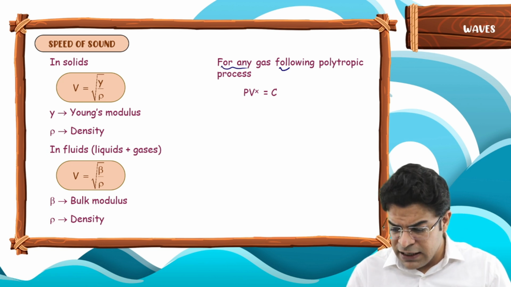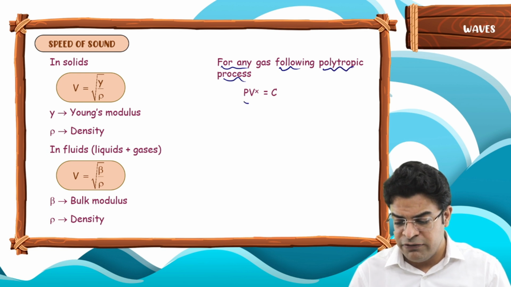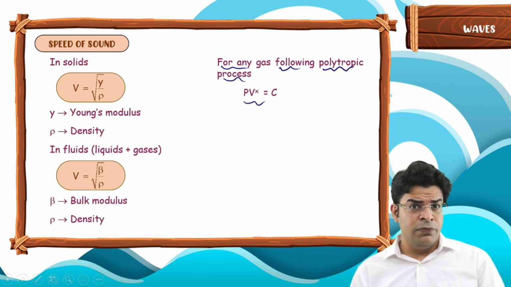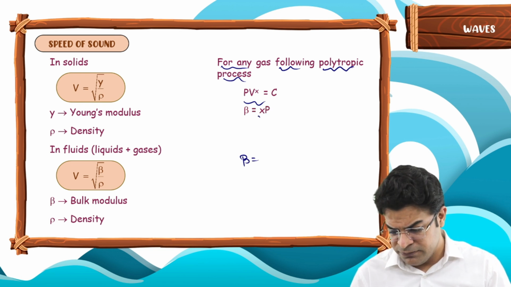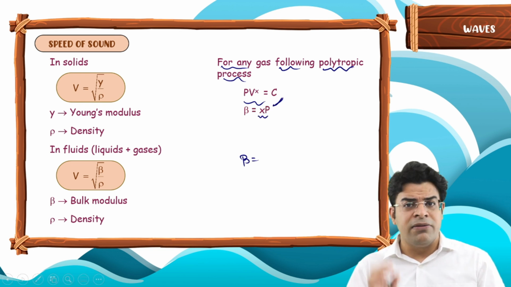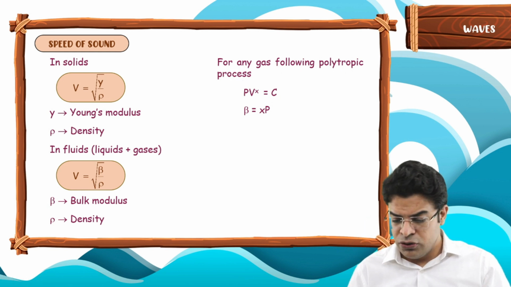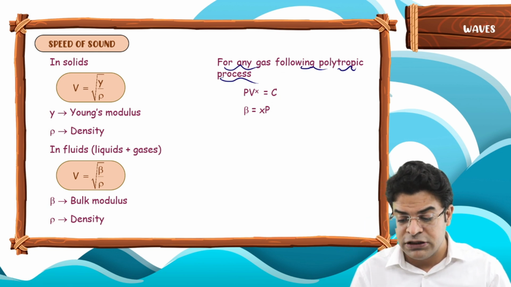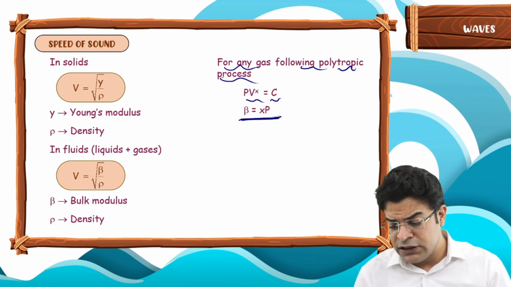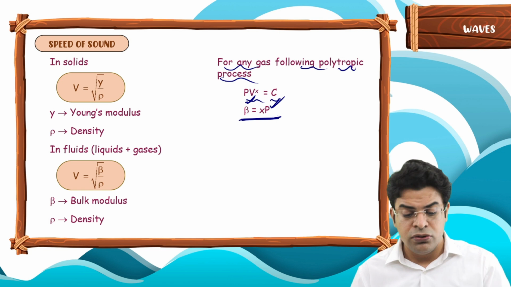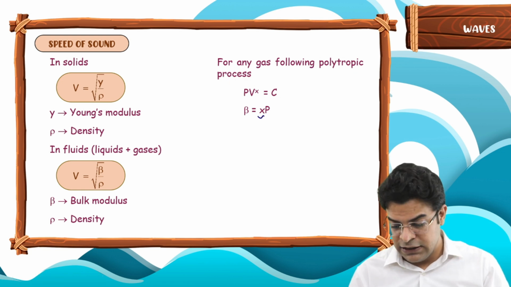The bulk modulus is given by xP. I told you guys, remember it as Windows XP. So for such a gas, the bulk modulus equals the polytropic coefficient x times P.